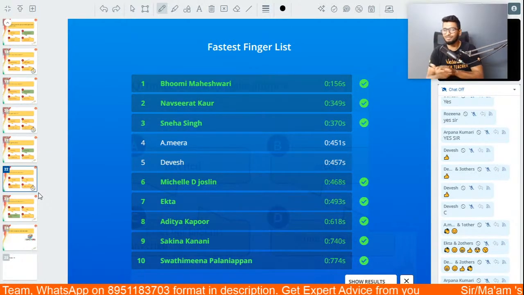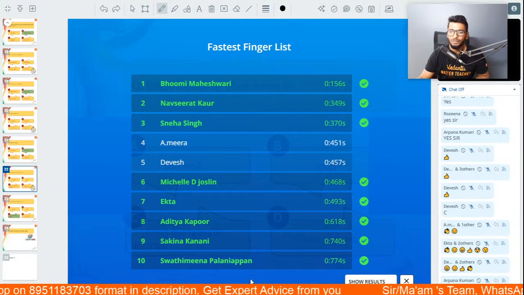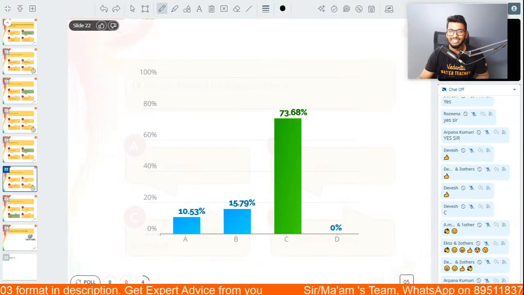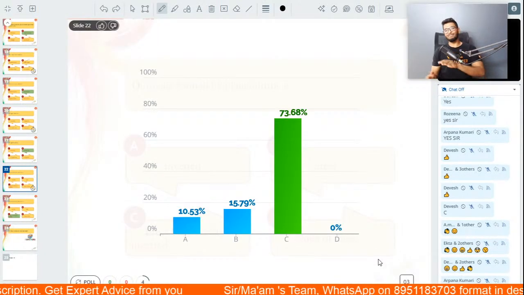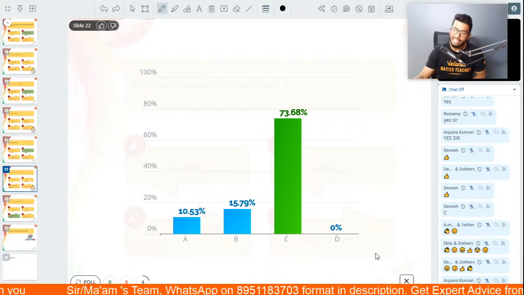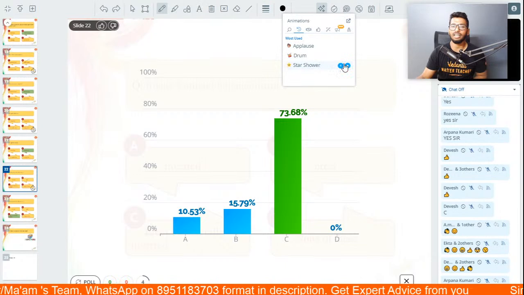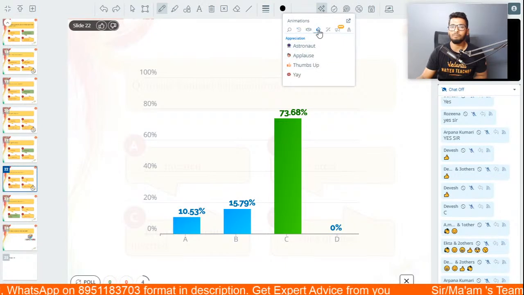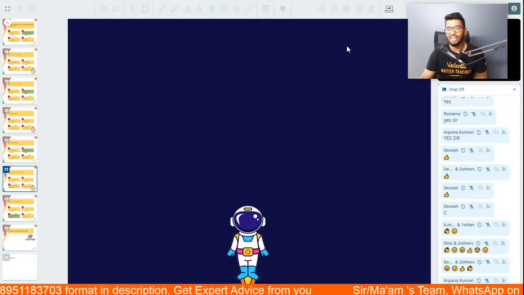Fantastic. Unfortunately, Meera and Devesh got the wrong answer, but overall percentage is 73. Fabulous job again, people. Not 100 though, but still a really good job. Yes, the right answer to that question is option number C. Why? Because, people,